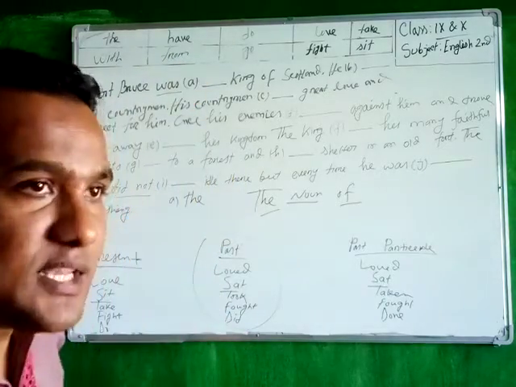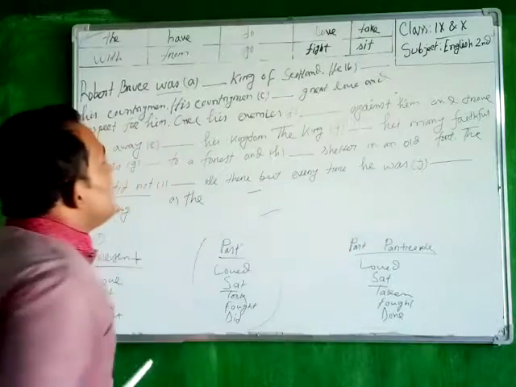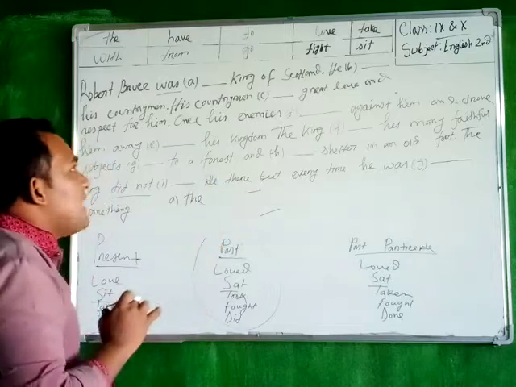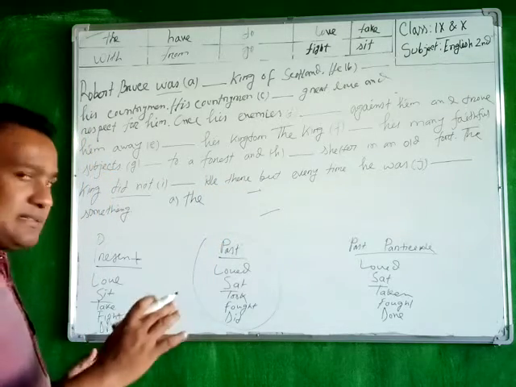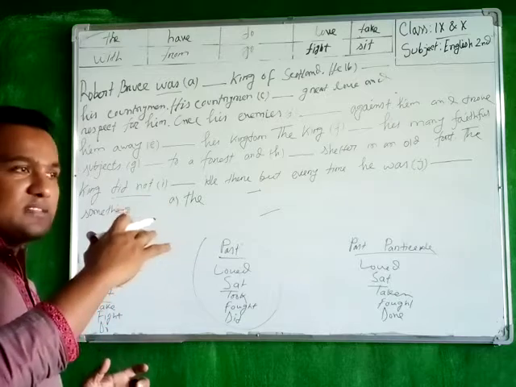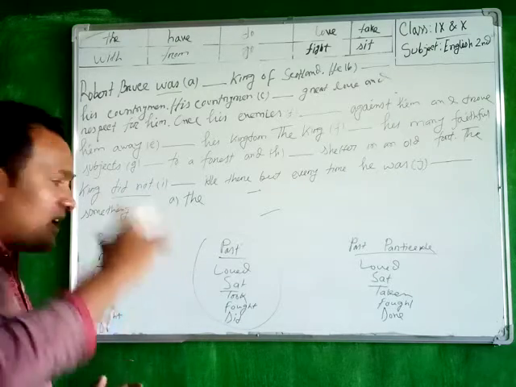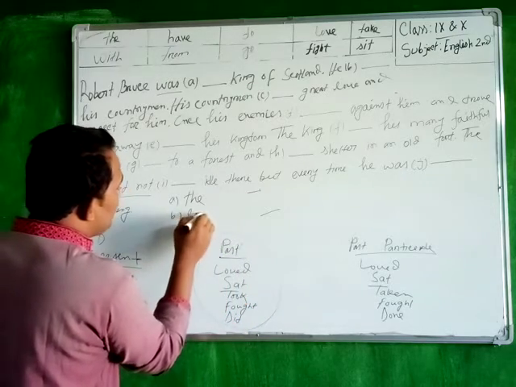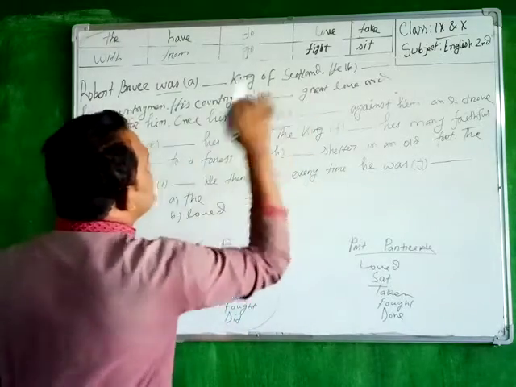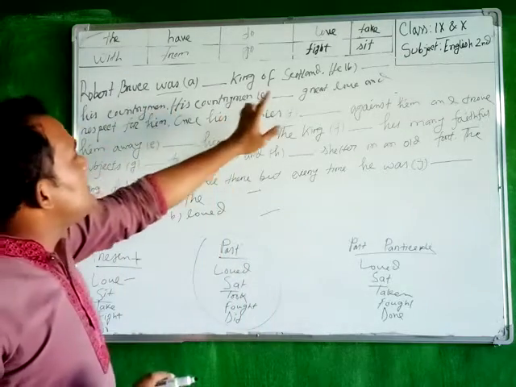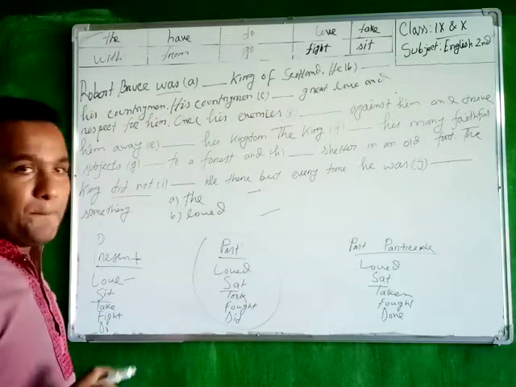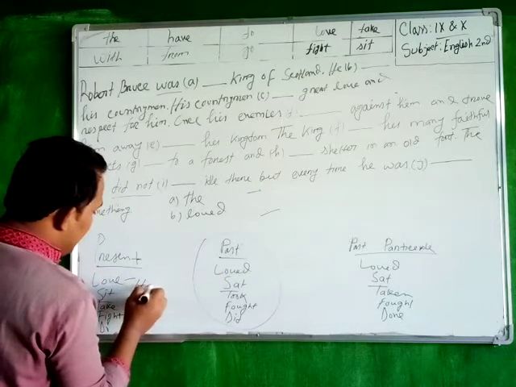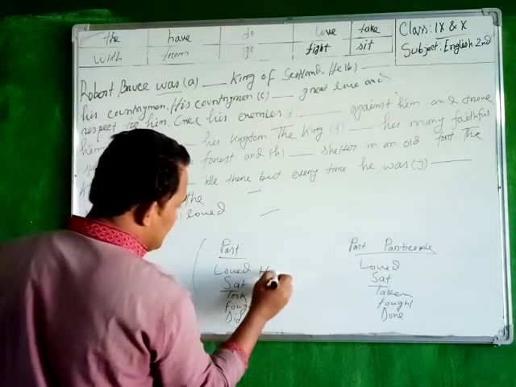And second one is, he loved his countrymen. That means he loved his country, loved his countrymen. So as it was the story of past tense, it was the occurrence of past tense, you have to use past form. What is the past form of love? Loved. That means number two is loved. He loved his countrymen. His countrymen had great love and respect for him. That means his countrymen had. Have is verb, past form had.